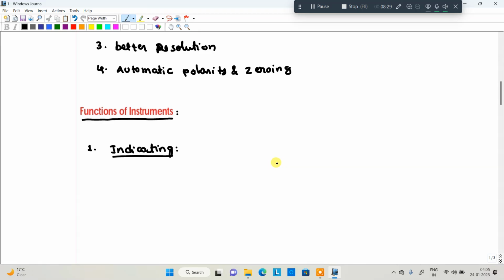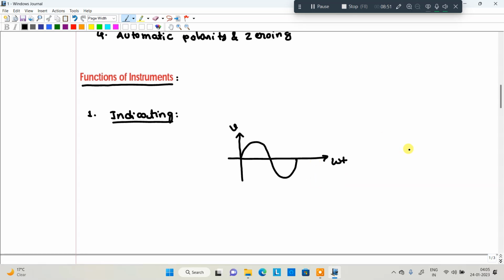You know, just now I mentioned the voltmeter and ammeter. A voltmeter indicates the voltage and an ammeter indicates the current. So these are the instruments which indicate the instantaneous values. For example, I connected this particular voltage signal to the voltmeter. This voltmeter shows the value present in the quantity at that instant. That means at a particular instant they show the value, for example 1 ampere or 2 ampere, like that.